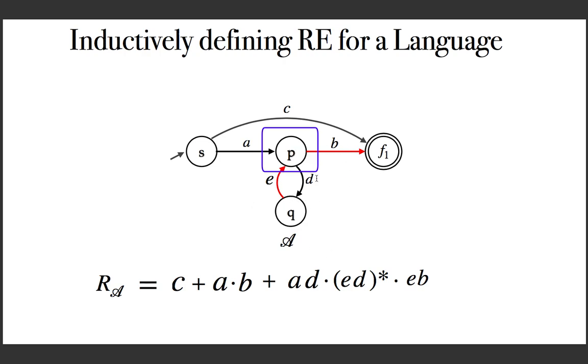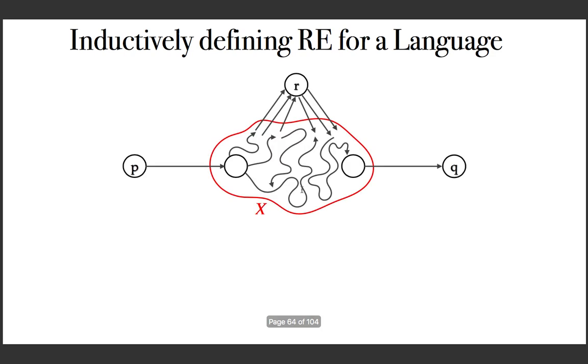Remember what we did? We actually want to consider these two as intermediate states. And what we did is, we take out one state from the intermediate set, and then we say how we will go from S to Q through this, then from Q to Q through this, and finally from Q to F1 through this set of intermediate states. With this we can generalize this.